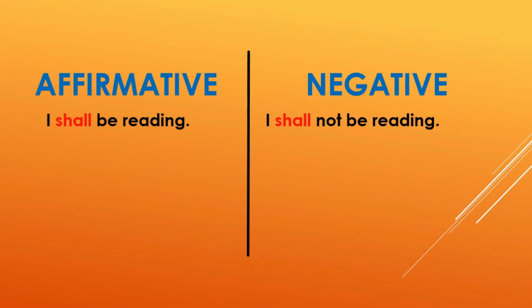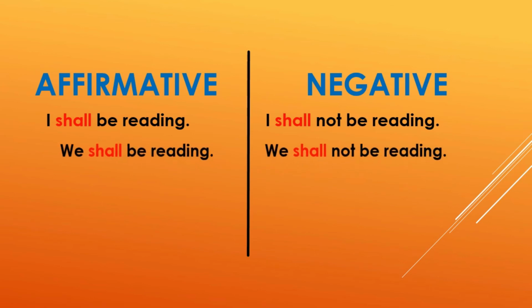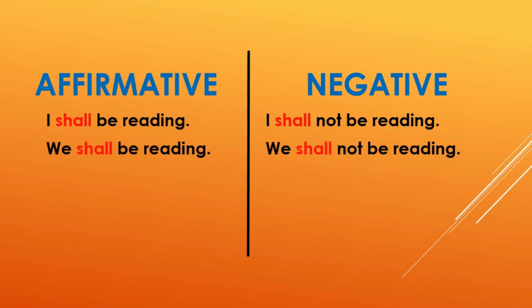In the affirmative, it is I shall be reading. In the negative, it is I shall not be reading. Now notice the construction of the sentence. We have to use either shall or will, whichever is necessary. We have already discussed that for I and we should use shall, and for the rest of the pronouns, we should use will. And what else is needed? We have to use be, and thereafter ing will be added to the main verb. Then we shall be reading, we shall not be reading.